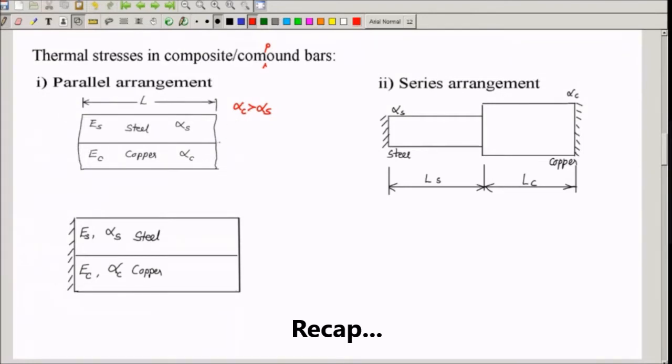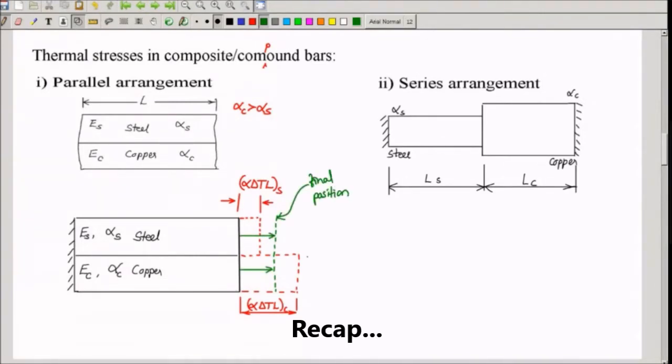If I consider the free expansion of copper, this is the free expansion of copper, alpha delta TL of copper. Similarly, when I consider only the steel member, when copper is not present, let us say it expands by so much. This is alpha delta TL of steel. But because those two members are put together now, or they are fixed to each other, the actual deformation will be somewhere here. The surface which was here has moved to this location now, or this is the final position of the surface. So it is as good as pushing this copper member back to this surface with a force of, let us say, PC.